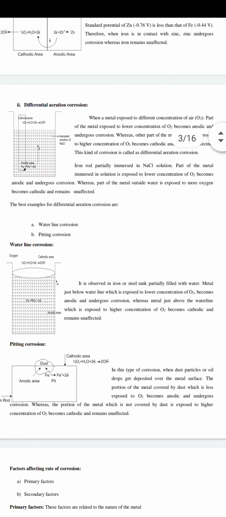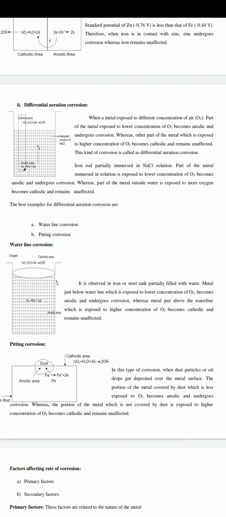That mark is due to the part above the water level acting as cathode and the part below the water level acting as anode. When it acts as anode, one line is formed. That line we call the water line corrosion mark.